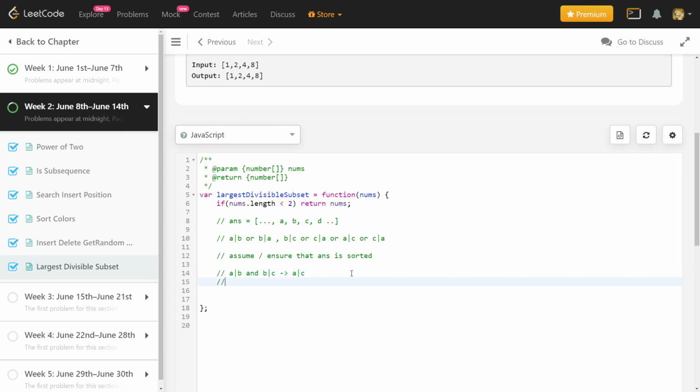So based on this observation, what you can say is that you don't need to check all the possible pairs in a sorted array. You can only check neighbors, right? So if only this condition is true, all the pairs will be satisfying the condition. Because of this above statement, for any triplet, if this is true, then you can extend it to all the numbers if there are more than 3, right? So basically we have reduced the number of pairs we are considering from n squared to linear.